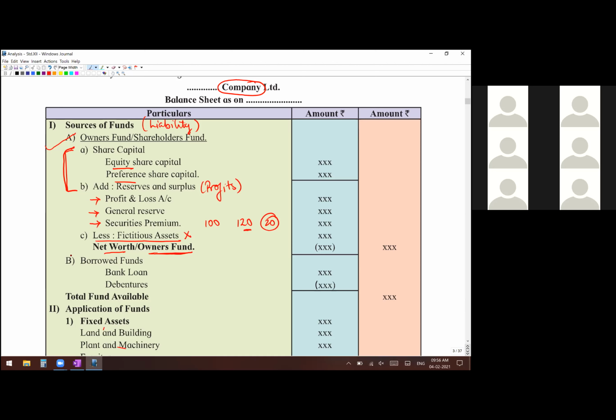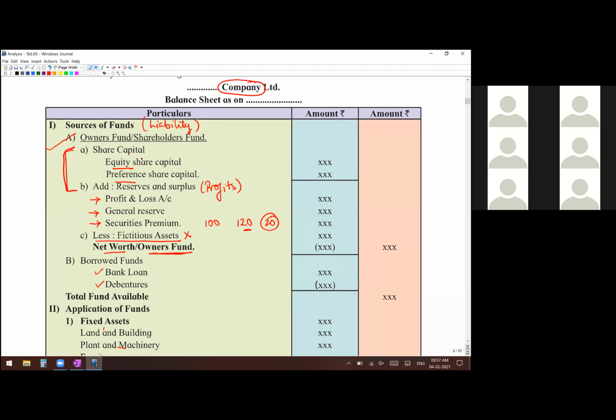Then if you come to part B, borrowed funds, we had discussed that any borrowing from somebody else for running your business will come under borrowed funds. Generally, bank loan is there. In a company, they can collect money also through debentures. That is another form of getting money from the public, not known as capital. Capital is different. That comes only from shares.